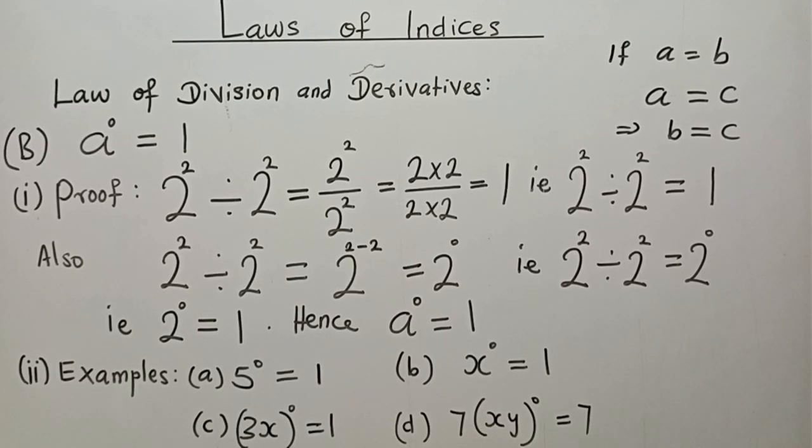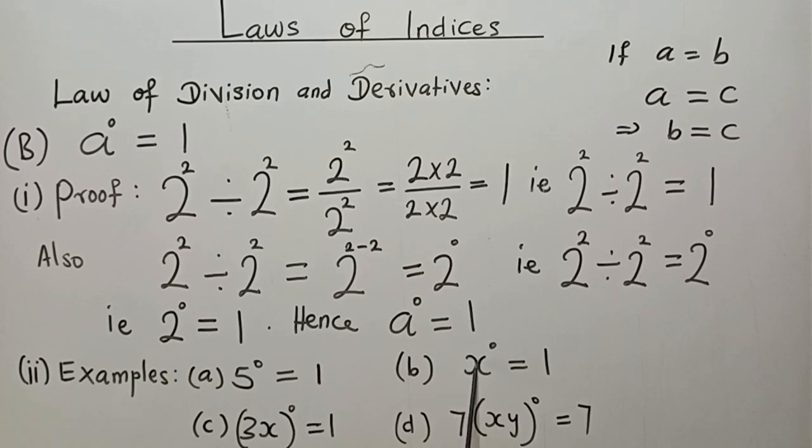Examples are here. The first one, 5 raised to the power 0 is equal to 1. Don't forget that A can just be any number at all. Whether a constant or a variable, A represents any number in any form at all. In this case, our A is 5 raised to the power 0. The answer is equal to 1.